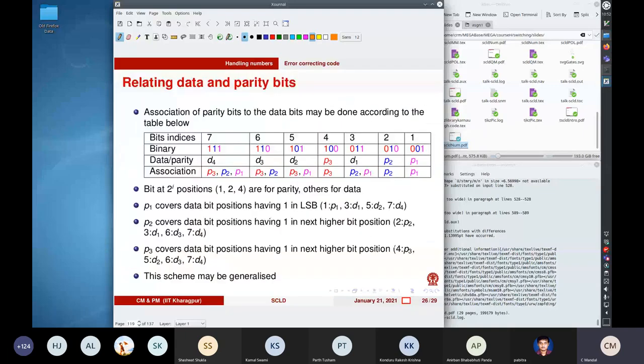All right. So we will take up the exercise of constructing the logic for error recovery using this scheme.